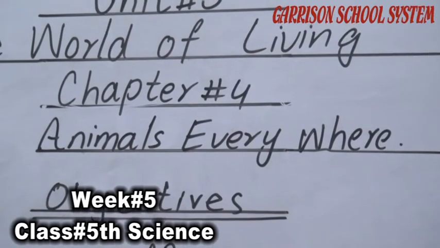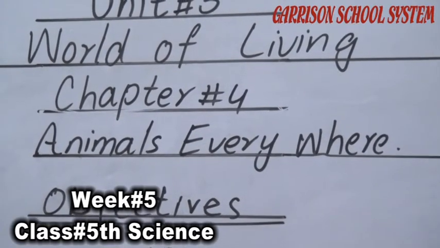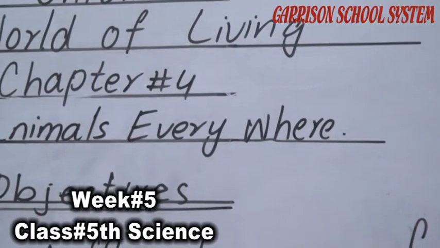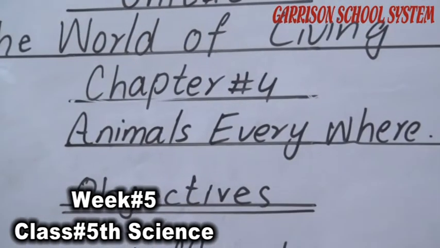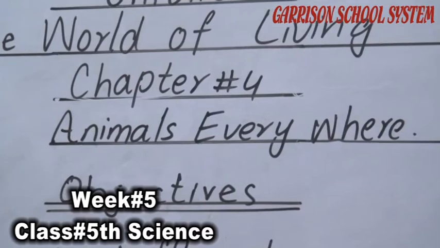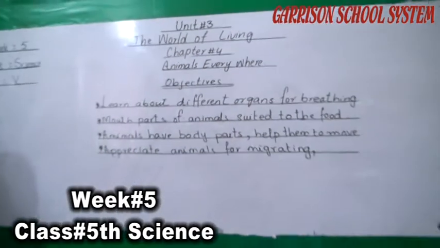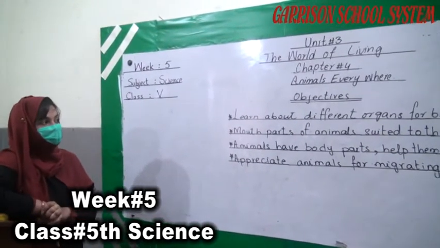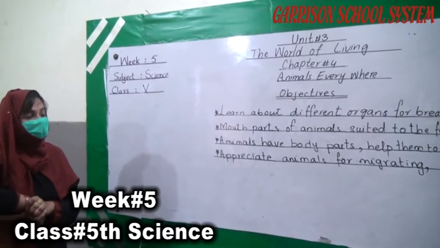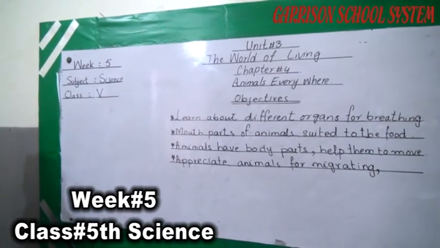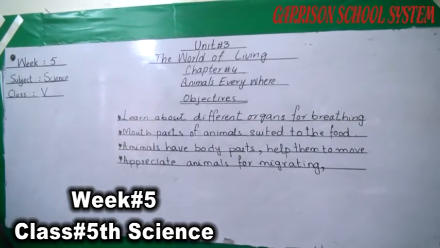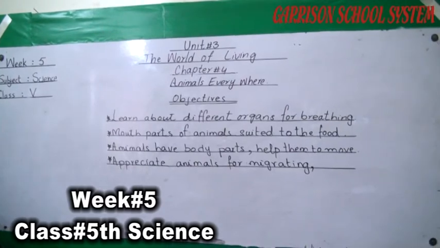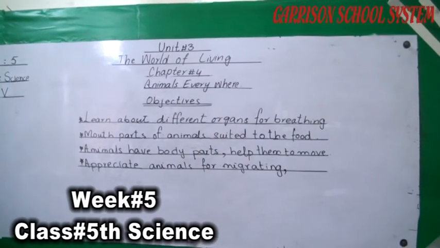So this unit has further chapters or divisions. The chapter number 4 is Animals Everywhere. By the name of this chapter, animals everywhere means the animals on this earth are found everywhere. As I have told you, there are different types of insects, birds, mammals, water animals and terrestrial animals living on the earth.